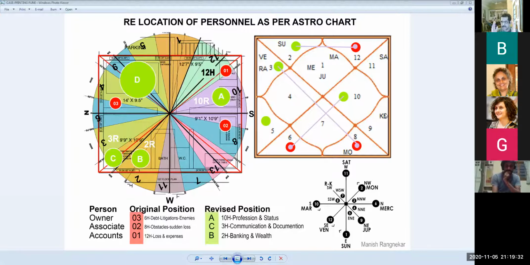Okay. Now start understanding. So basically what happened, the third house started blinking for the occupation, the printing point of view. The 10th house started blinking because he was doing well in his profession and he was at a good standing. The second house started blinking because he was doing very well money-wise, good money coming in. And there was a lot of creativity in that. So fifth house. So these 4 houses, second, third, fifth, and 10th, are blinking and showing green to me. I'm imagining them as green as he's talking.